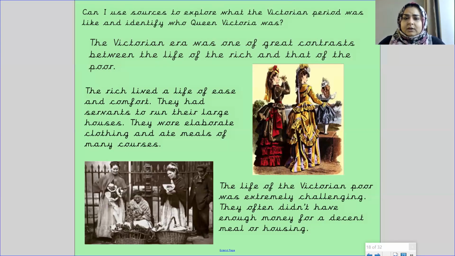Now that we've looked at the paintings, I just have a bit of information for you here. The Victorian era was one of great contrasts between the life of the rich and that of the poor. The rich lived a life of ease and comfort. They had servants to run their large houses. They wore elaborate clothing and ate meals of many courses, not just a three-course meal. The life of the Victorian poor was extremely challenging. They often didn't have enough money for a decent meal or housing.